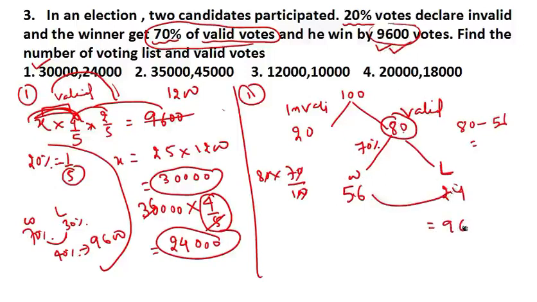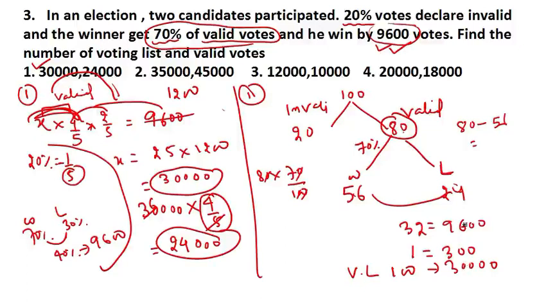as 9600, whereas here we get how much? Their difference we get is 32. Here we get a difference of 32, but in the question the difference is given as 9600. So what does one represent? If you just cancel, one represents 300, which means if one represents 300, then what does 100 mean? 100 is your voter list. It will be 30,000.